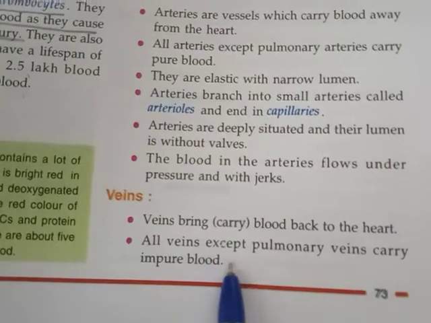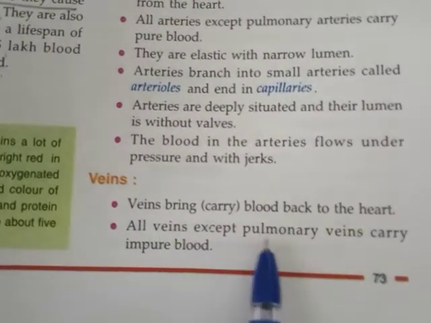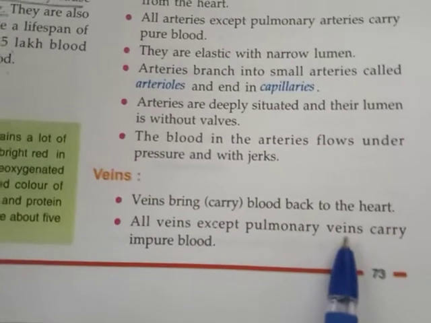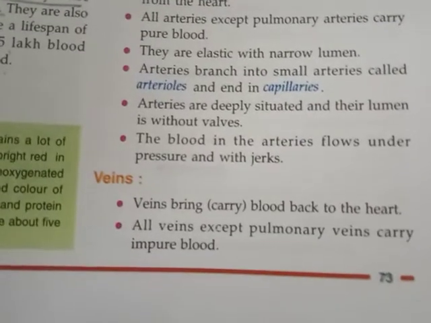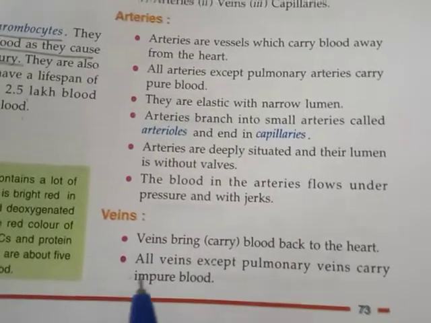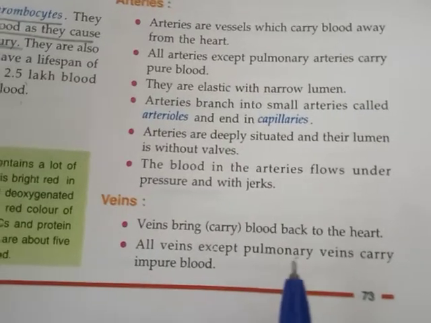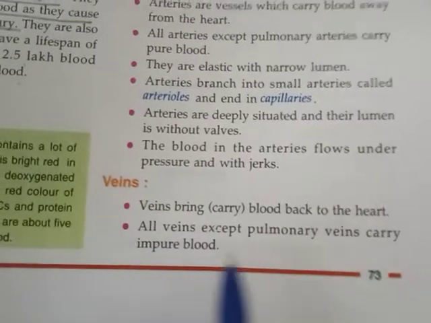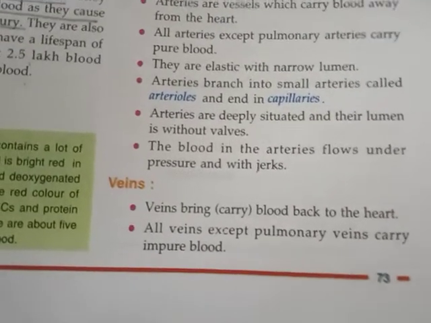All the veins carry impure blood except the pulmonary vein. So the pulmonary vein carries the pure blood. Have you understood? All the arteries carry pure blood except the pulmonary artery. That means the pulmonary artery carries impure blood. All the veins carry impure blood except the pulmonary vein. That means the pulmonary vein carries pure blood.